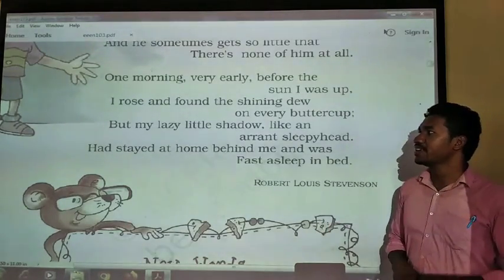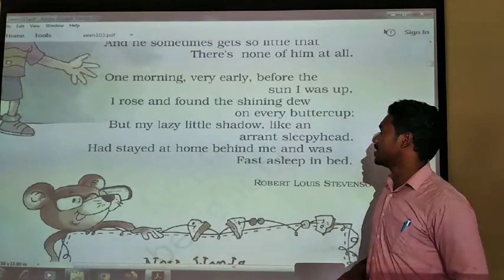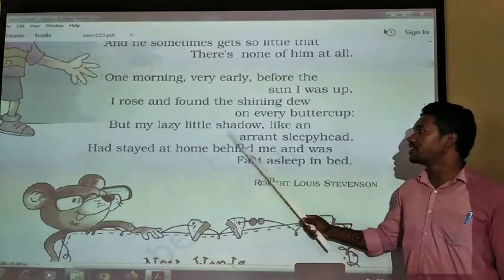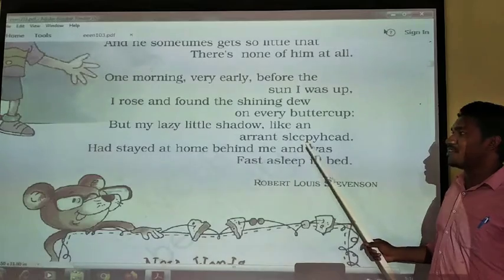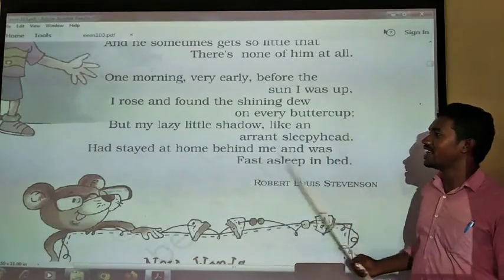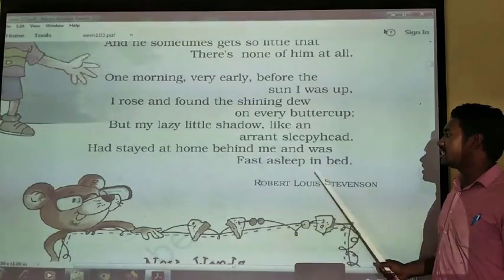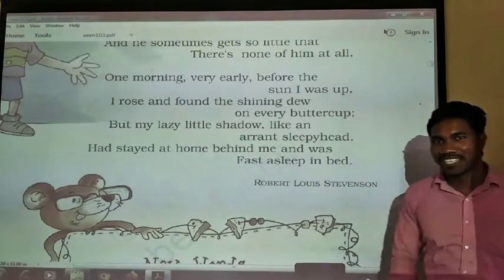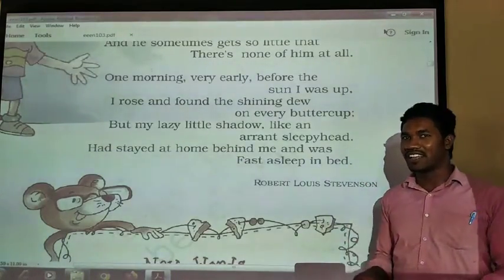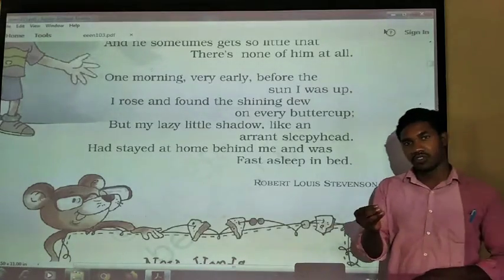Okay, and let us see. But my lazy little shadow, like an errant sleepy head, had stayed at home behind me and was fast asleep in bed. Okay, but my little shadow, the boy is telling,